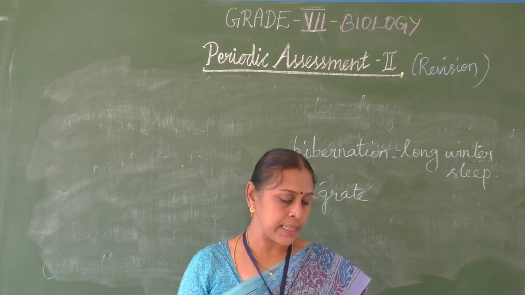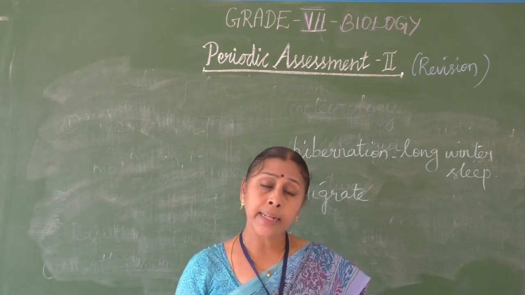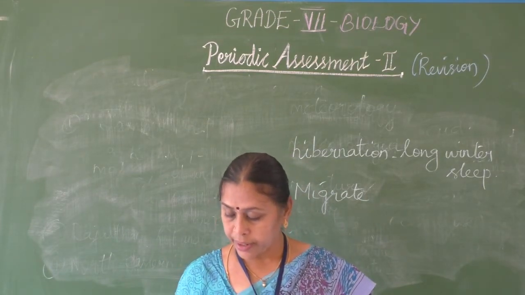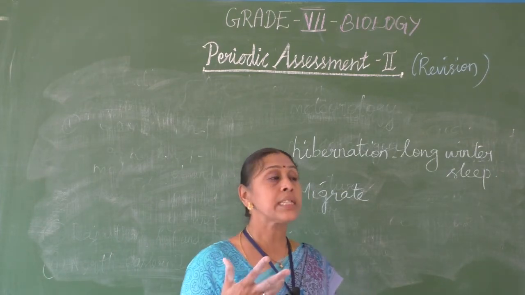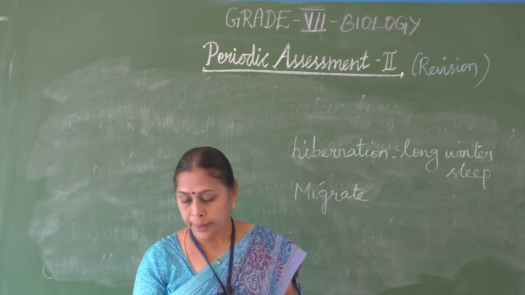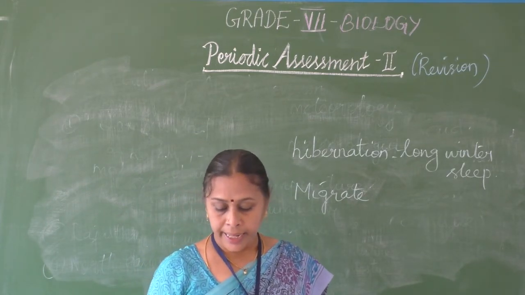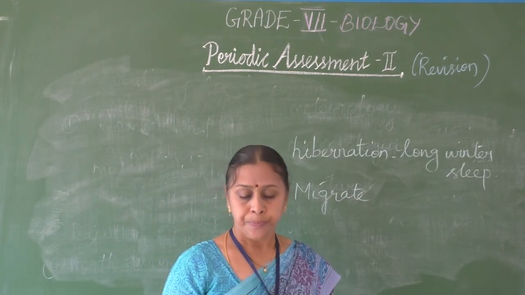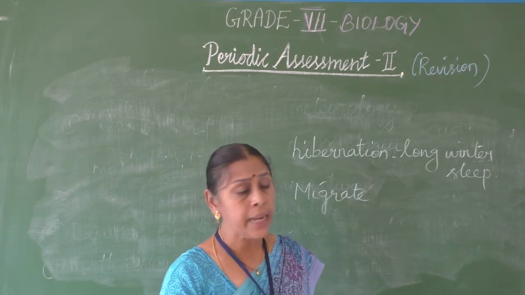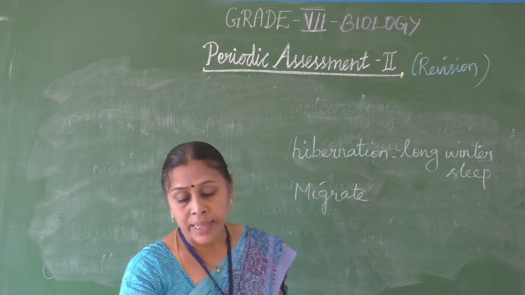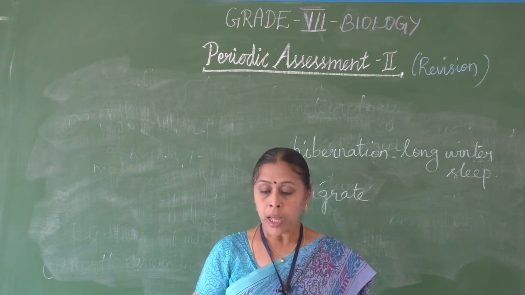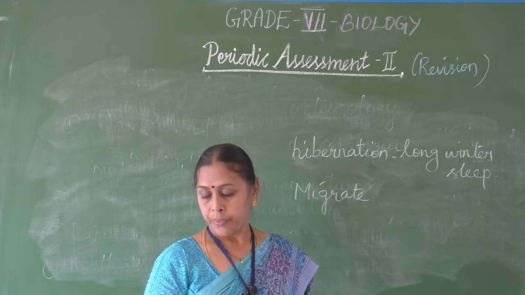Then short answers. Why do we get instant energy from glucose? Already it is given in the book. Because glucose is a simple sugar and it could be digested easily and absorbed by the blood. It doesn't need any digestion. It is directly absorbed in the blood. So it easily breaks down in the cell with the help of oxygen and provides instant energy to the organisms.